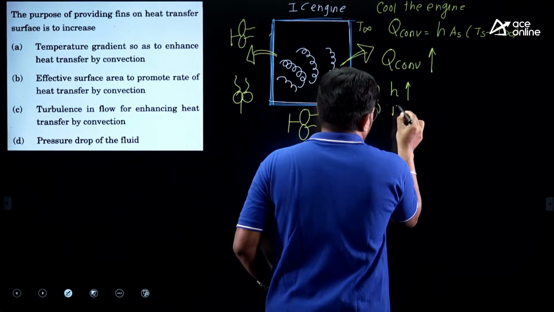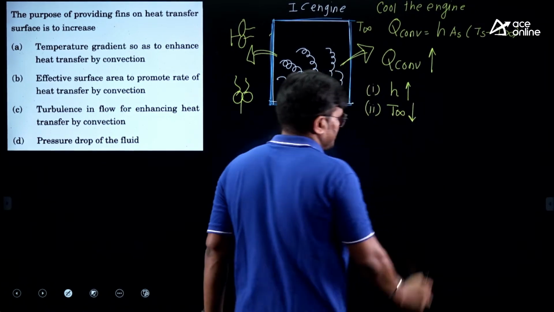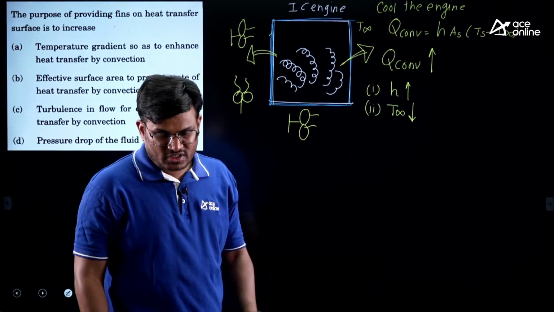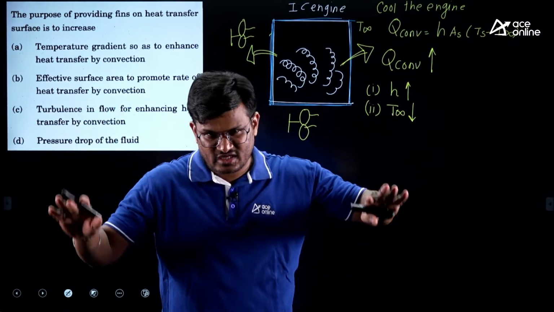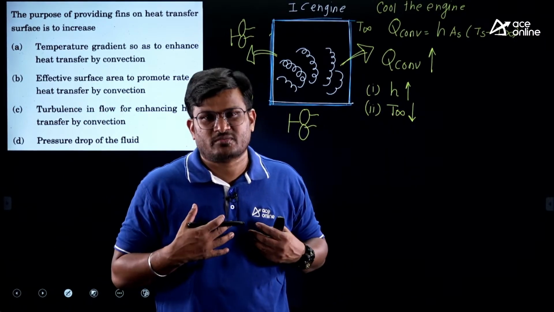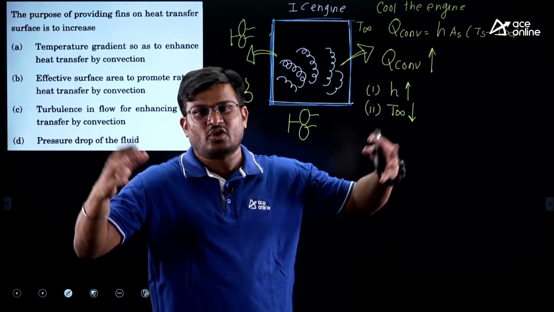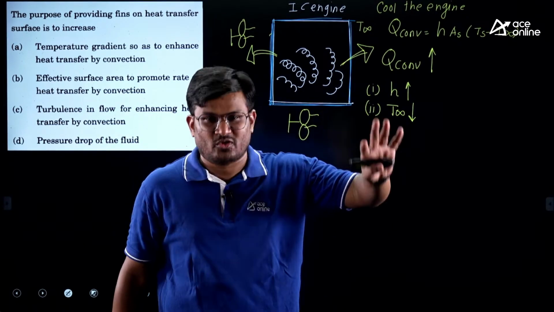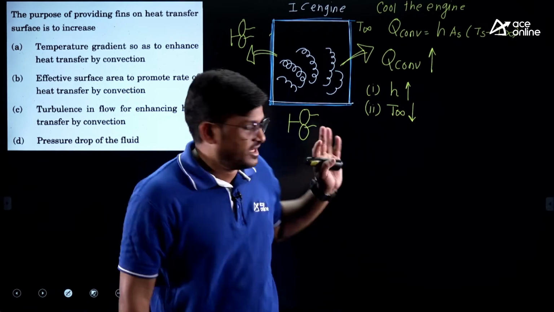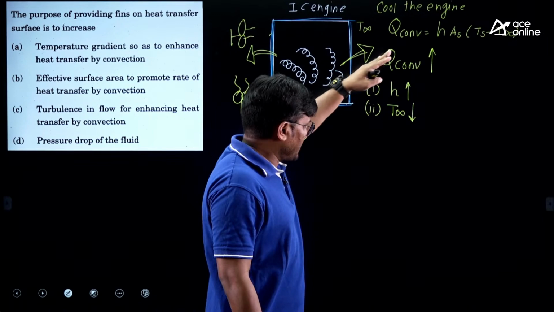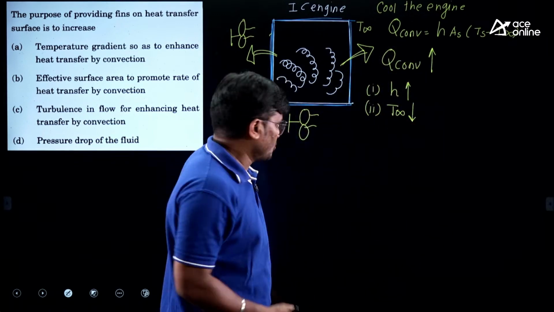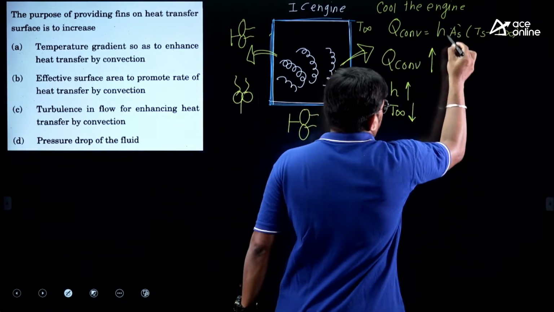In winter, outside conditions are very low, so of course we feel comfortable because there is continuous heat loss from our body. But here I need to cool the engine, so the ambient temperature needs to be reduced. So that is option 2.